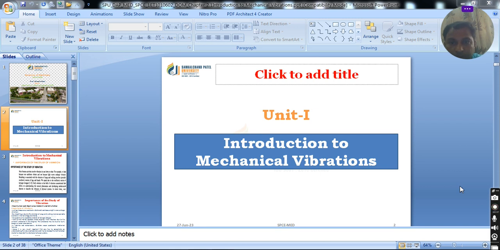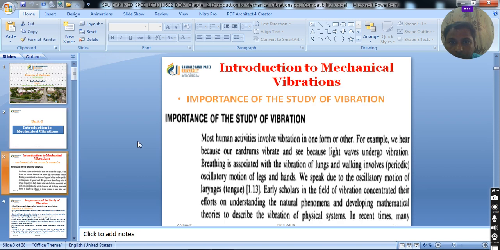Today we will discuss the introduction to mechanical vibration. The subject title is Dynamics of Machinery. Subject code is 1ET1010602. So the question arises in your mind, what is mechanical vibration? What do you mean by vibration? Vibration is basically related to the oscillation of an object about the mean position.